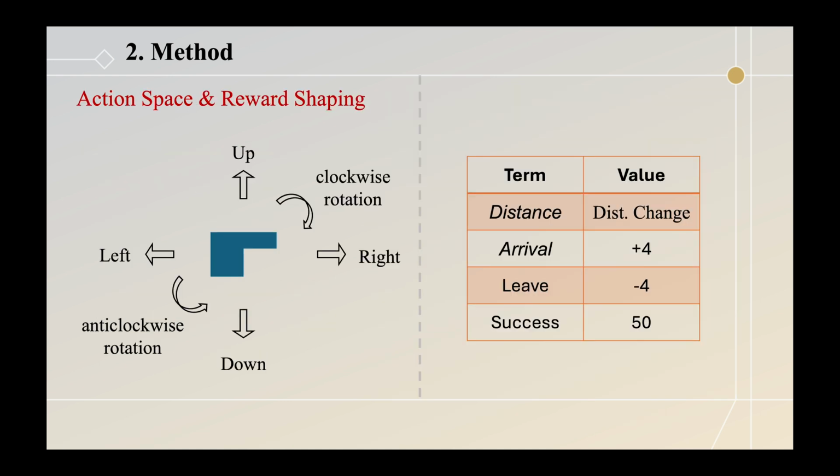Unlike previous approaches that define high-level action spaces, we propose a low-level, tractable action space. Each object can move in 4 directions and rotate clockwise or counterclockwise in discrete steps. A distance-based reward is given after each move. When the task is solved, a larger reward is assigned.